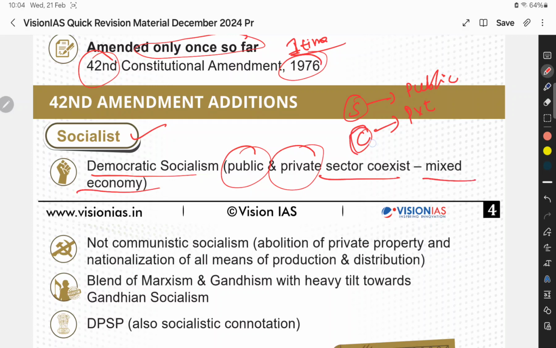In the capitalist economy, majorly the private sector is there. In the socialist economy, majorly the public sector is there. But Indian socialism, it means democratic socialism. It has public existence and private existence. Both can work hand in hand. So we can call it a mixed economy.